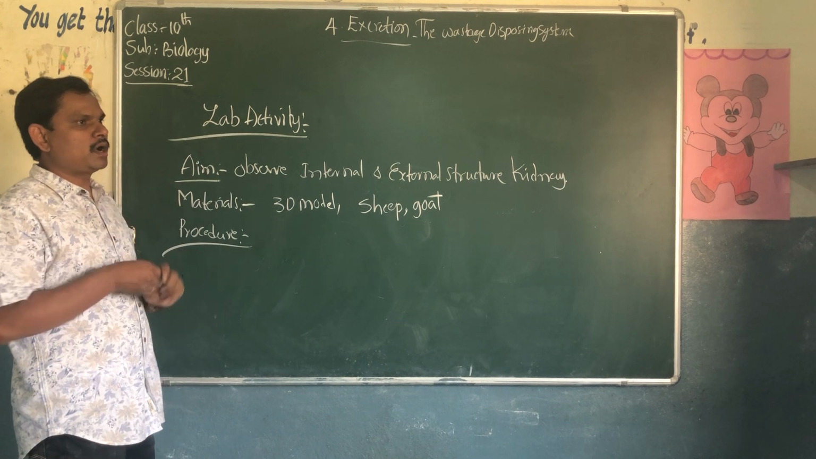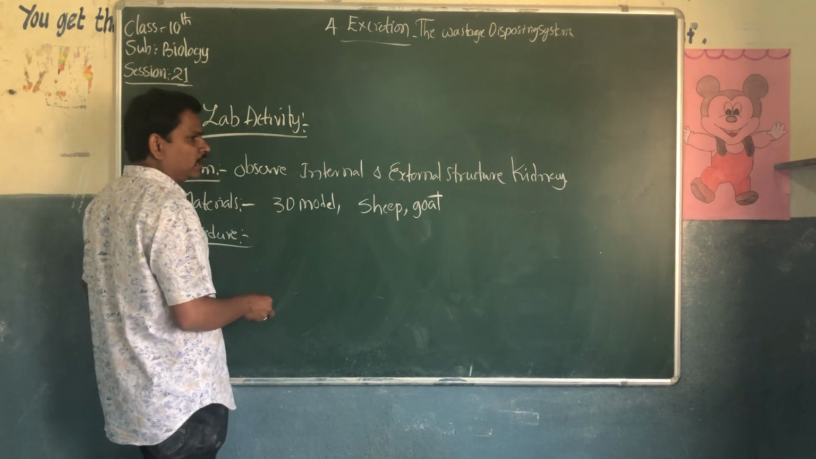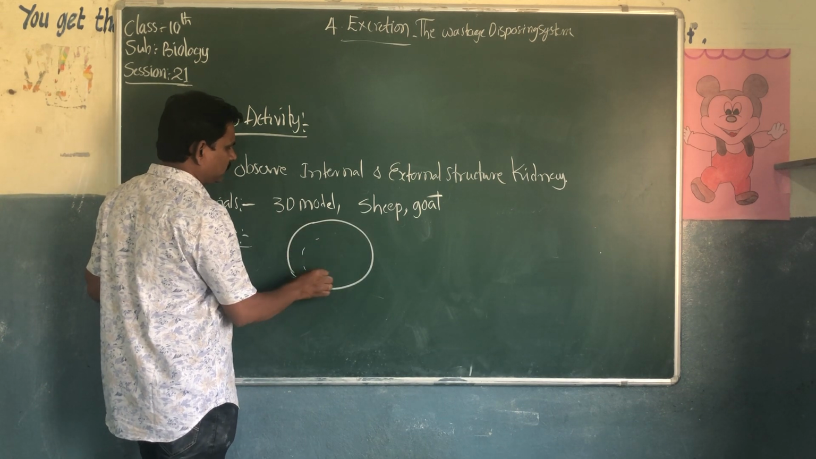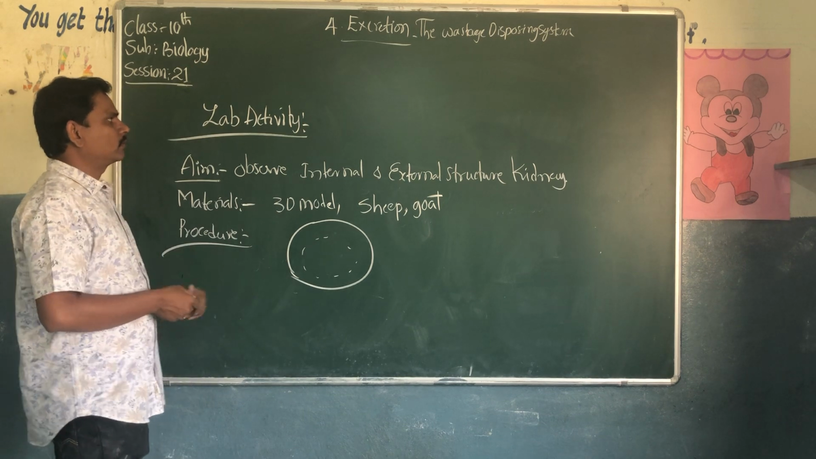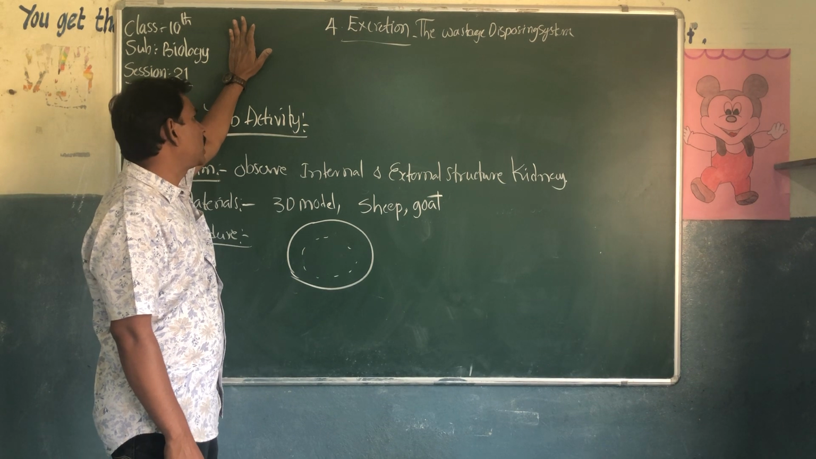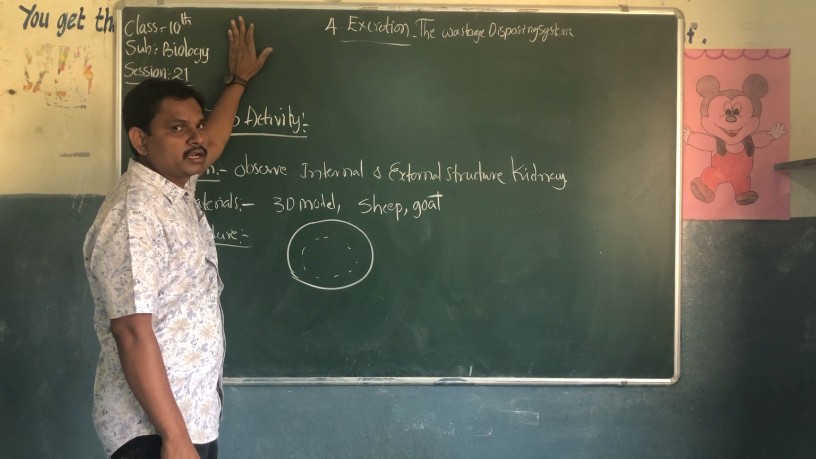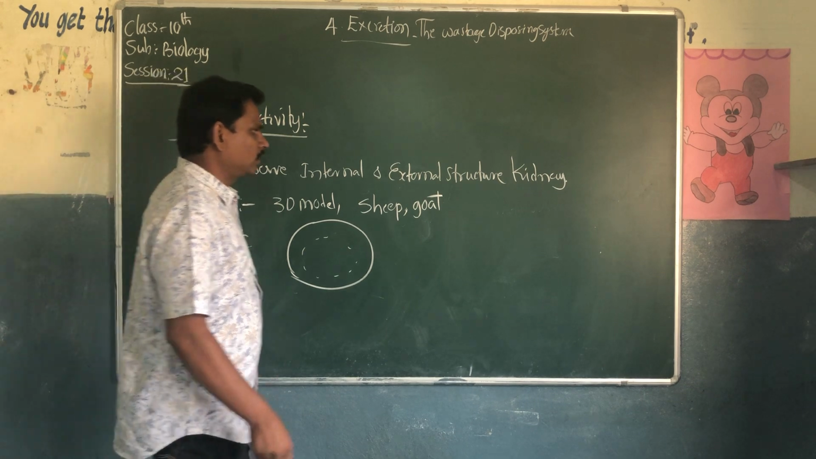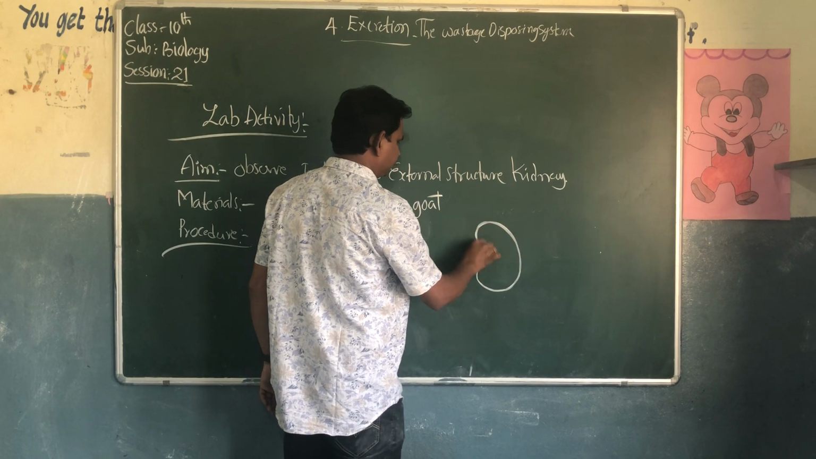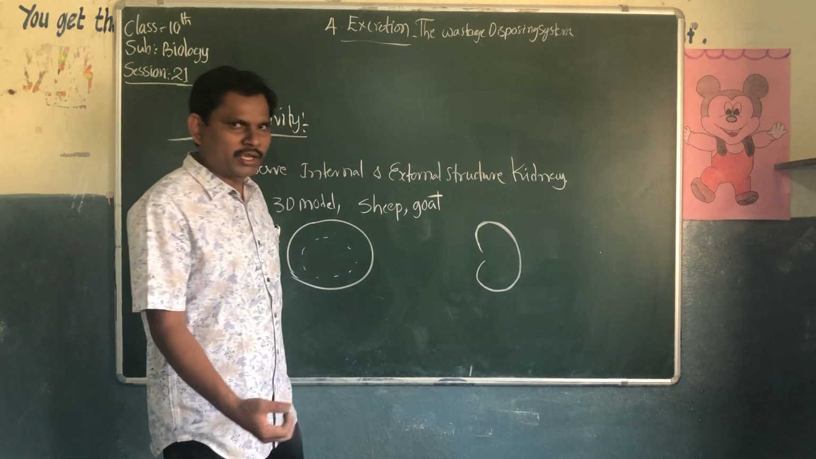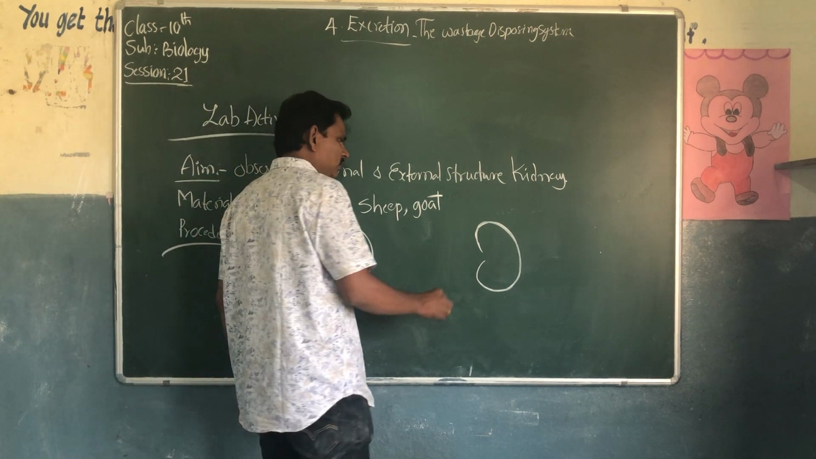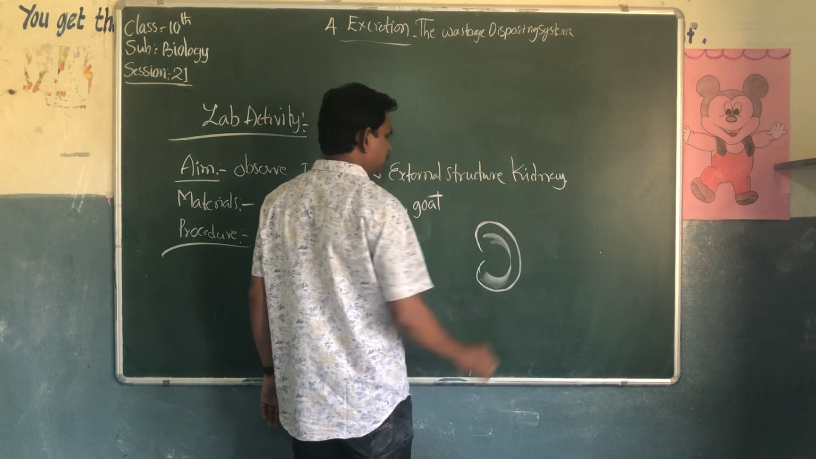We have to wash it thoroughly in a watch glass containing water. We can take a jug of water. You have to wash it thoroughly and start observing the internal and external structure of the kidney. How is it looking, the structure of the kidney? We can see reddish colors in the kidney.